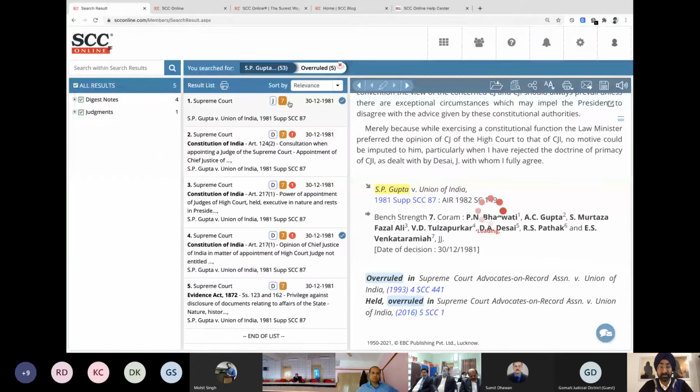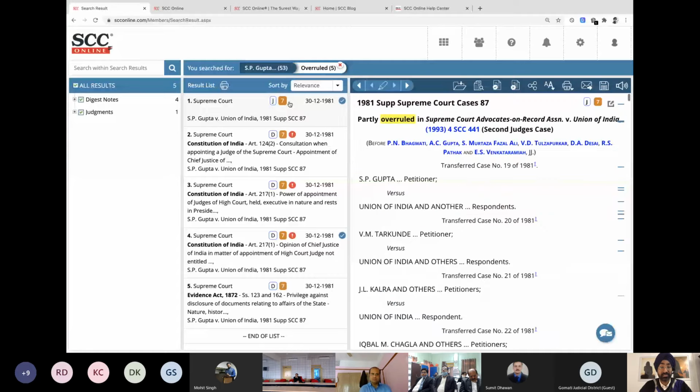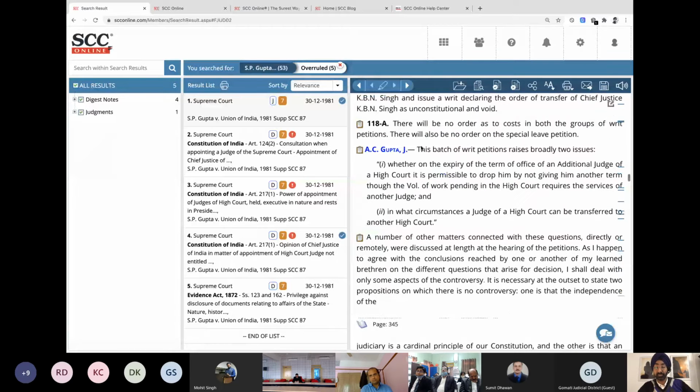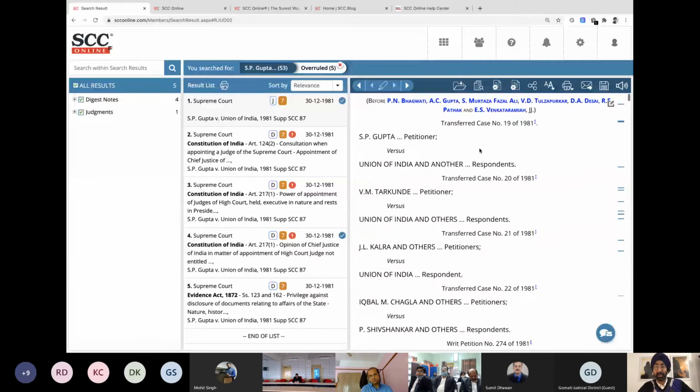When you see the judgment, it will show you that particular thing that everyone names in bold. There we have it. I can click on any of the judge's names over here. So let's take Justice Gupta. I click on Justice Gupta, and I am on Justice Gupta's judgment, 119th paragraph. If I click on his name again, I'm back to the top.